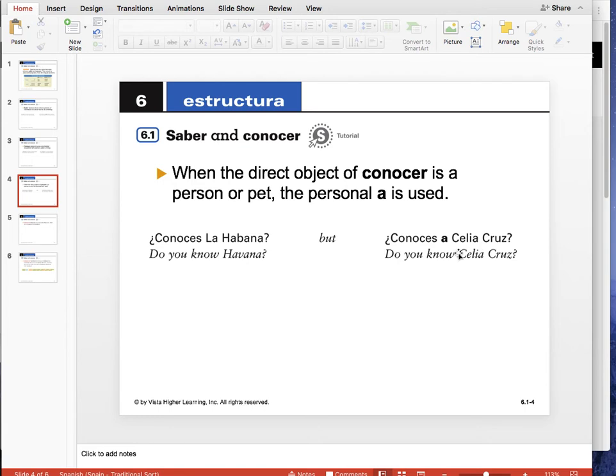But conoces a Cecilia Cruz. Here we're talking about a person, so do you know Cecilia Cruz? So it's worth mentioning again, like I mentioned in the video last week, that this a here doesn't actually have any meaning in English, right? It's just one of these sort of abstract rules that exists in Spanish. But it's across the board, and it's used with people or living beings, okay?